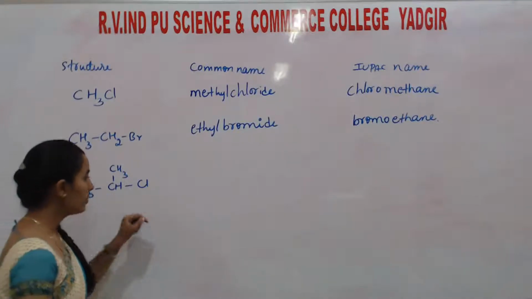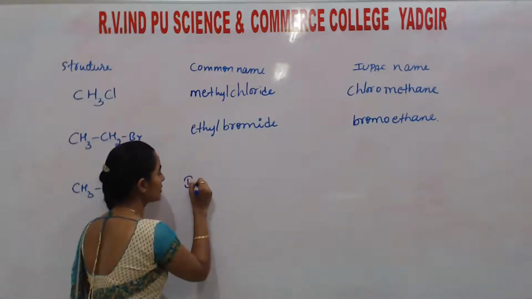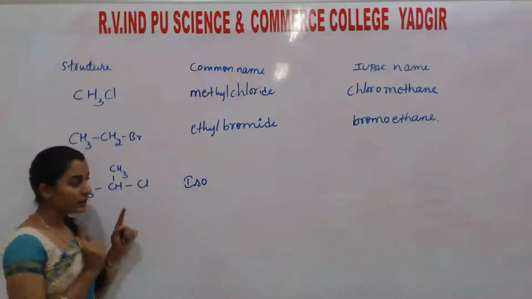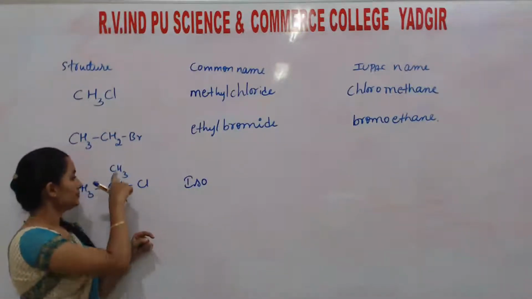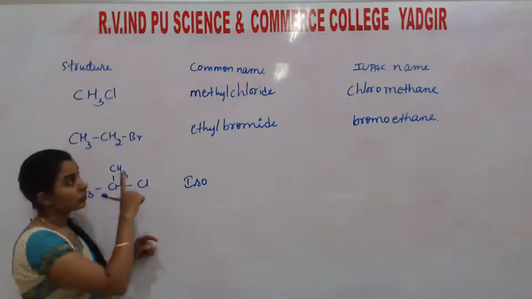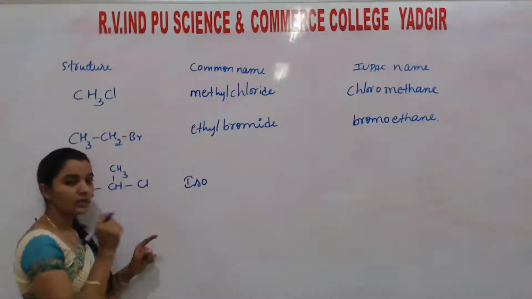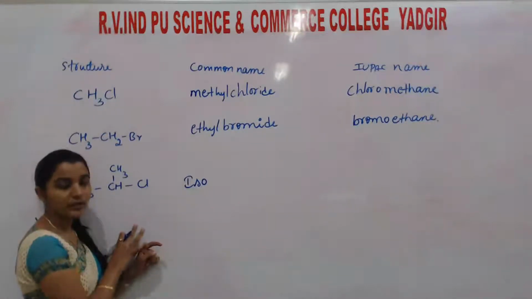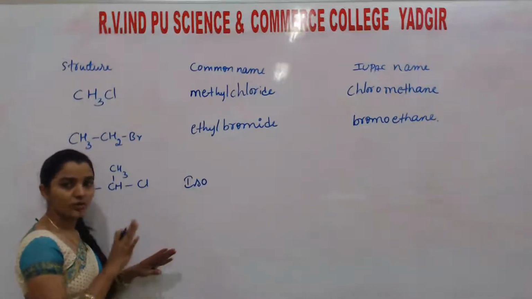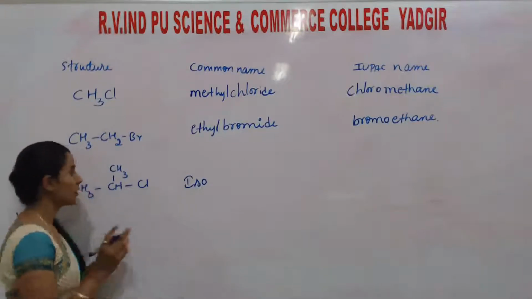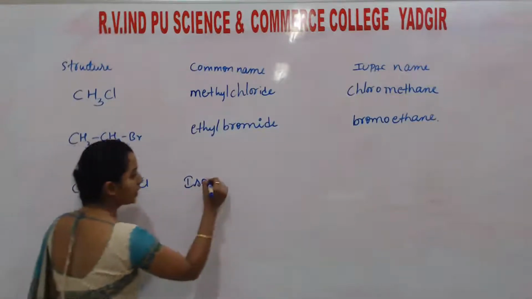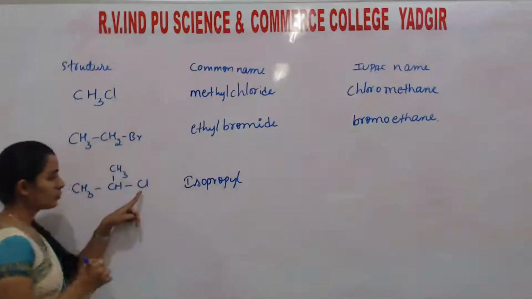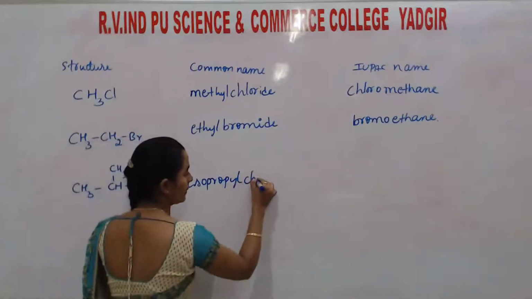In the common name, the secondary gets the prefix iso. Another thing is that in the common name, we have to consider all the carbon atoms, whether in the parent chain or in the substituent. So here 1, 2, 3 are there. That means propyl, isopropyl chloride.